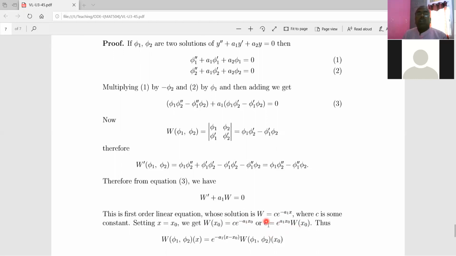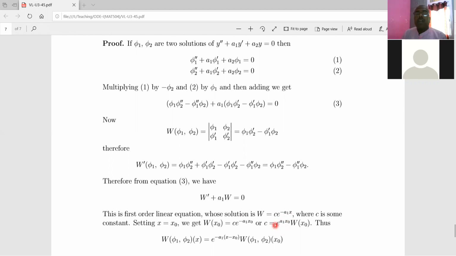We just put the value of this constant here. So W means the Wronskian of the two solutions for all points x, and e to the power minus a1x stays as it is.